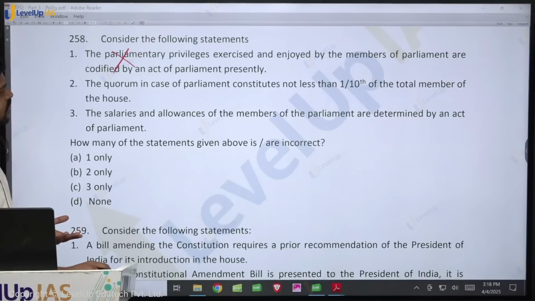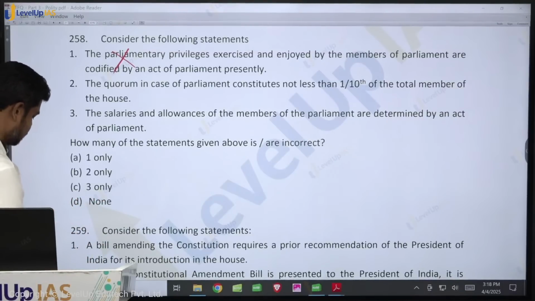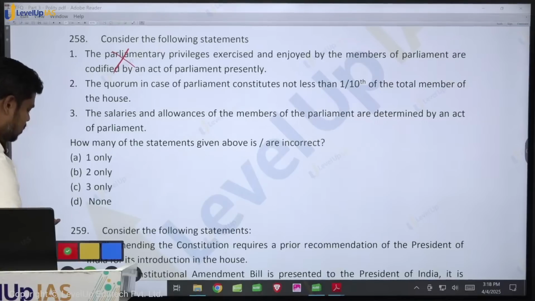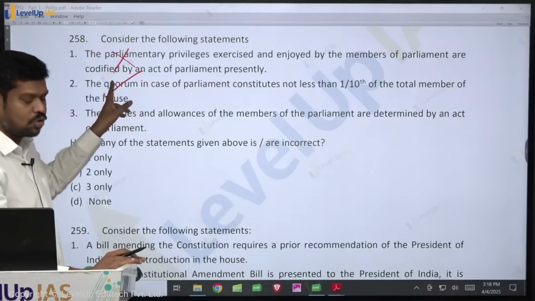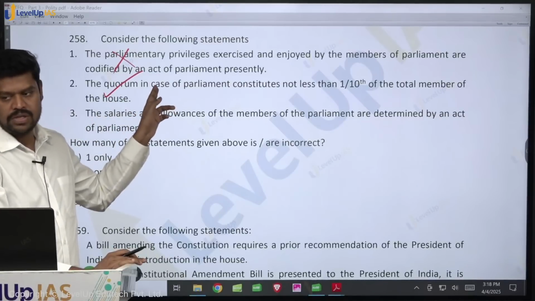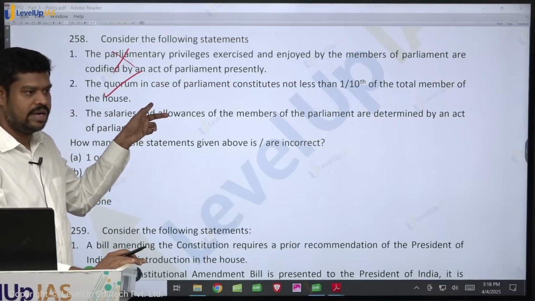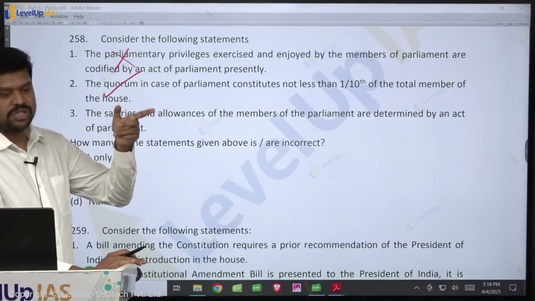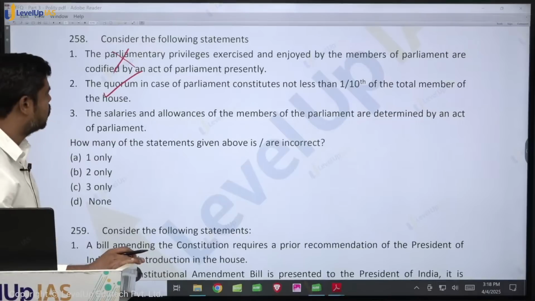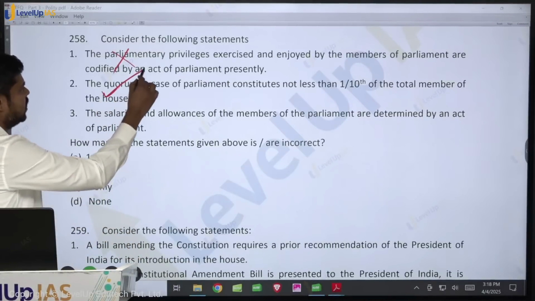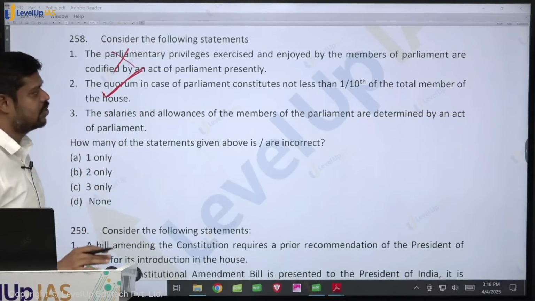The quorum in case of parliament constitutes not less than 1/10 of the total members of the house. Is it true? Yes. This is again a conventional practice. Nothing is there in the constitution in this regard. Okay, it is about the quorum. Sorry. So quorum is there in the constitution. So quorum is mentioned in the constitution, but for the leader of the opposition, what majority they should have is not mentioned. That is not there in the constitution. So quorum is 1/10, that is explicitly given in the constitution.